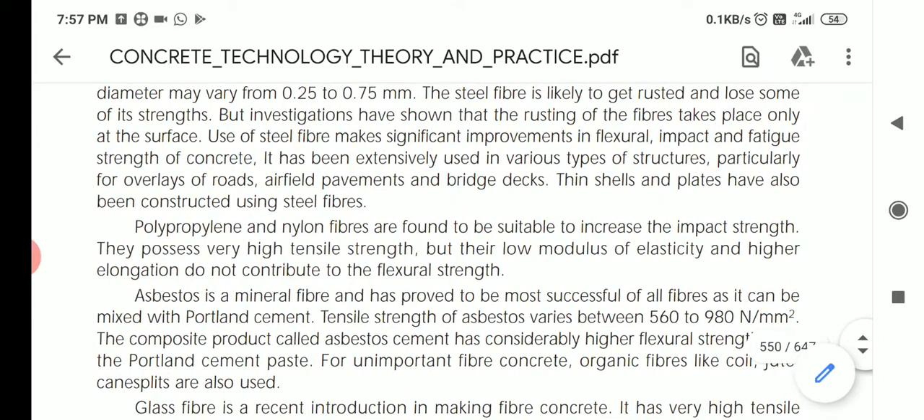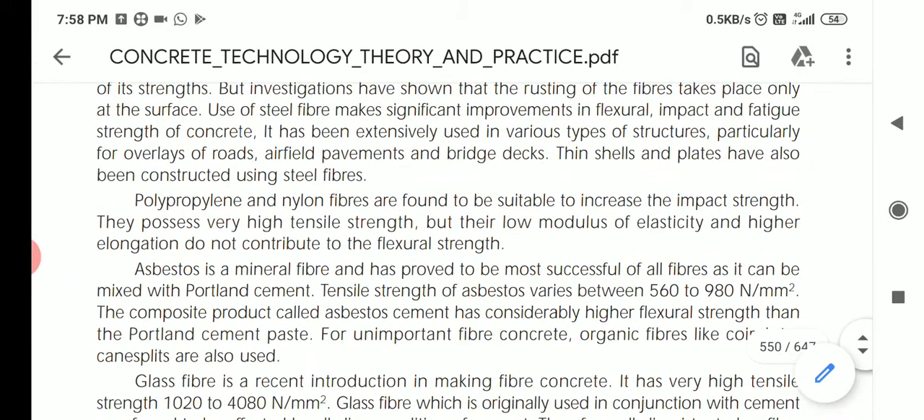Use of steel fiber makes a significant improvement in the flexural, impact and fatigue strength of concrete. After introducing steel fibers in concrete, they studied the flexural, impact and fatigue strength and found improvements. It has been extensively used in various types of structures, particularly for overlays of roads, airfield pavements and bridge decks. So where are fiber concretes used? Roads, airfield pavements and bridge decks. Thin shells and plates have also been constructed using steel fibers.